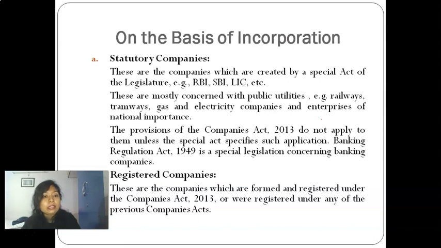And these are mostly concerned with public utilities like railway, tramways, gas and electricity companies, and enterprises of national importance. The provisions of the Companies Act 2013 do not apply to them unless the Special Act specifies such application.